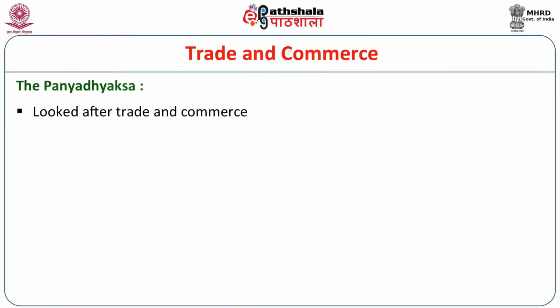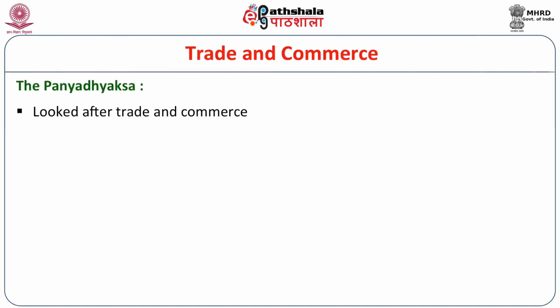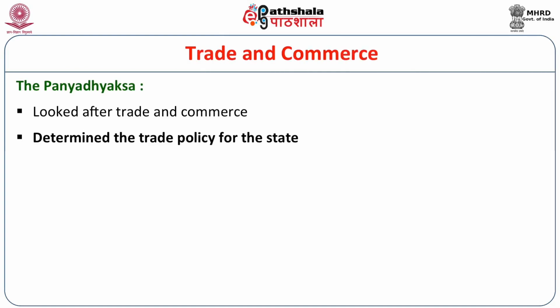What do we get next? Pannodhaksha, another high-ranking officer of the Mauryan government. He was to look after trade and commerce, very clear from the name of the officer, Pannodhaksha. He was dealing with pannos, that is commodities, determining the trade policy for the state as well as for the trader.